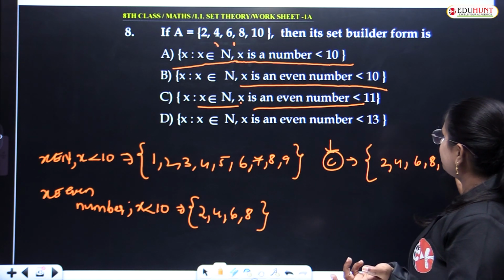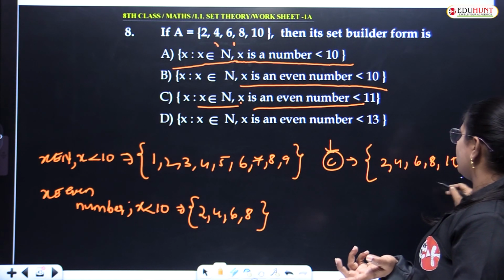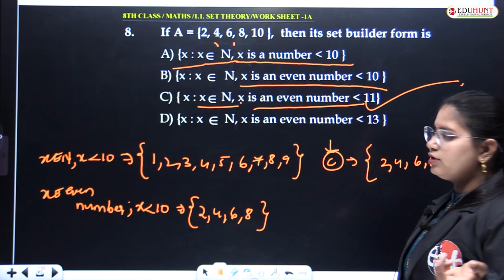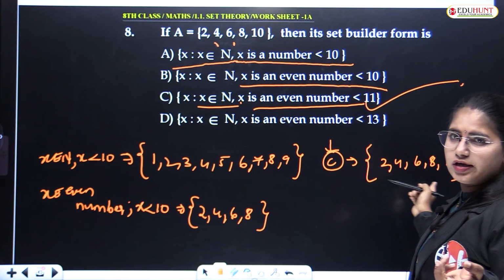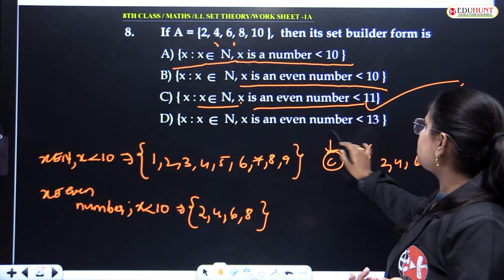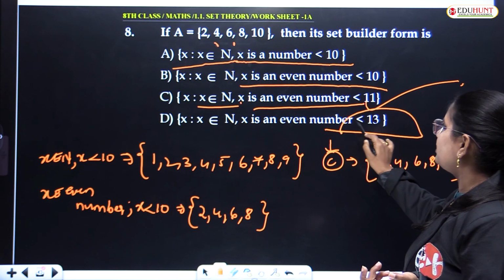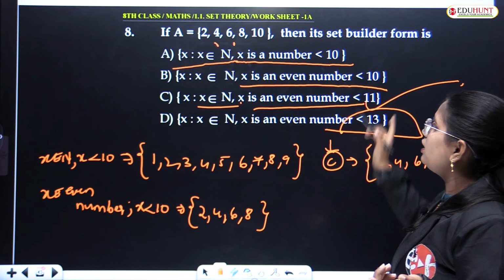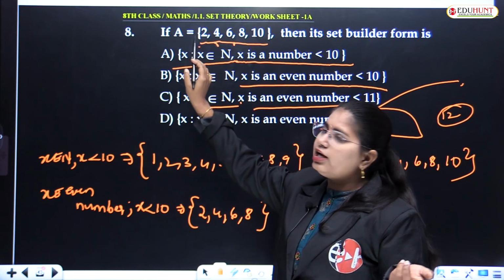What is the next even number? 10. All multiples of 2. So this will be the option then. Less than 11 means 10 can be included, right? And this other option is less than 13. Less than 13 means 12 is also an even number, right? But 12 is not given in the elements.